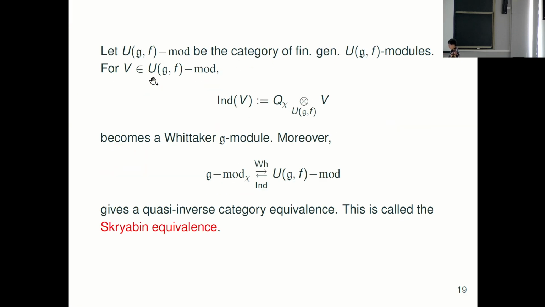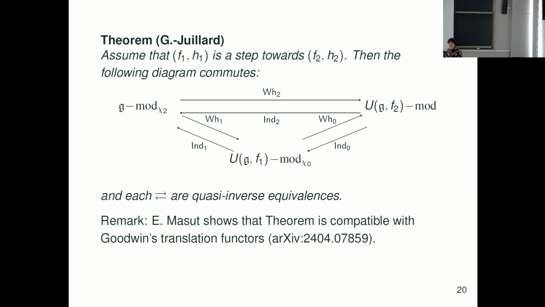So anyway, we have some functor between them, from the category of Whittaker modules and the category of finite W-algebra modules. In fact, we can show this is a categorical equivalence between them. This is called Skryabin equivalence because it was stated by Skryabin, but the precise proof was given by Gan and Ginzburg. But using our reduction by stages, we can show a reduction by stages version of this equivalence.